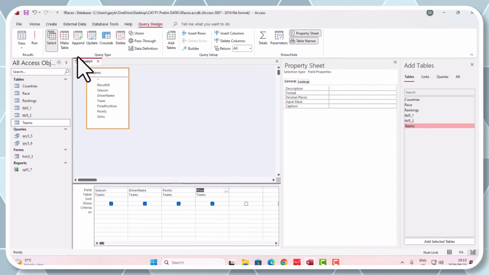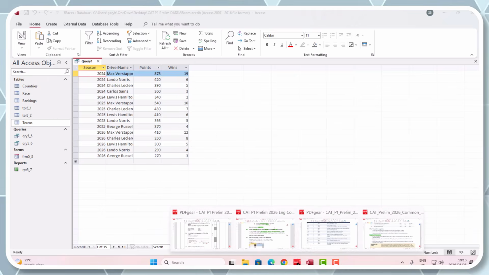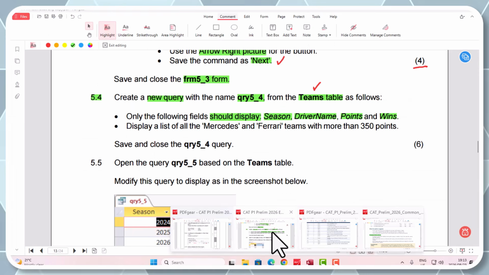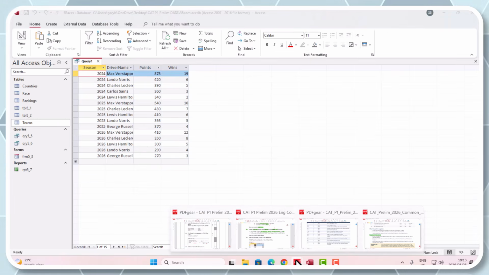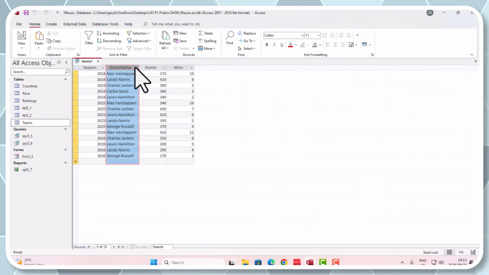We can test it by running the query. So have we got season? Let's check. Yes. Have we got the driver name? Yes. Have we got the points? Yes. And have we got wins? Yes. So far, this query is right. You would agree with me, guys? Right, now we're going to continue again.